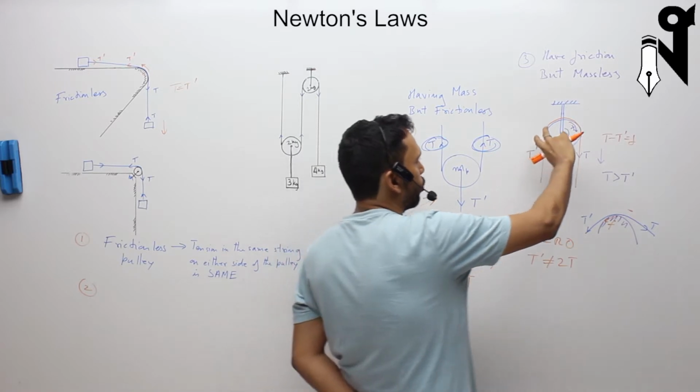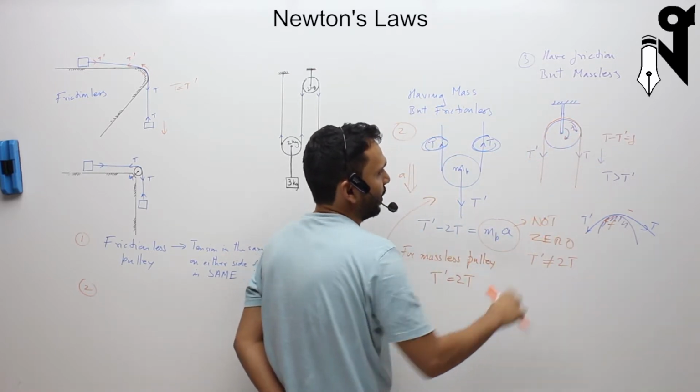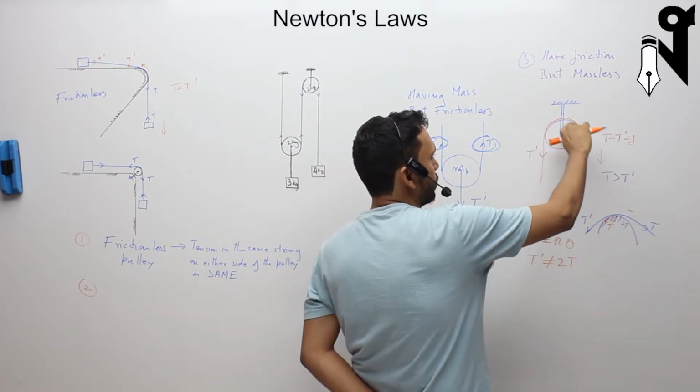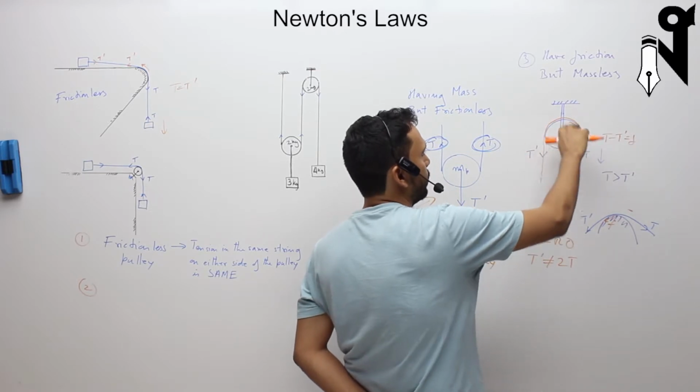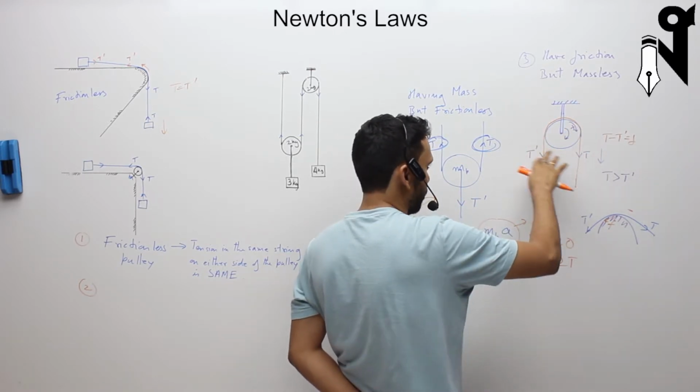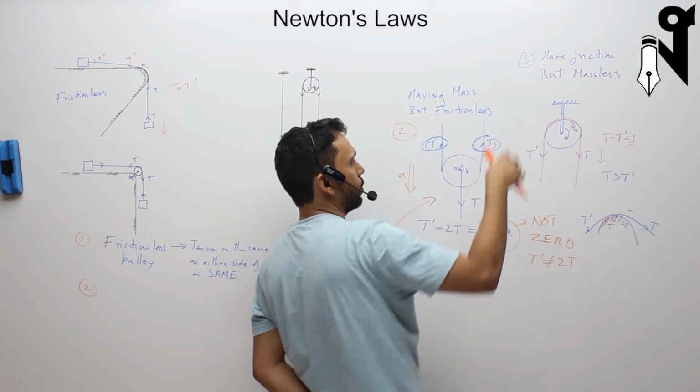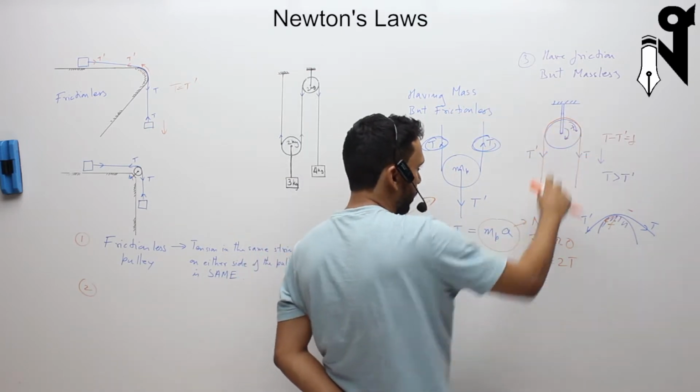Okay. Now if it is going to rotate, then this mass will start having some kinetic energy. Some work has been done over here. Some work loss in the overall system has happened because this has started rotating.